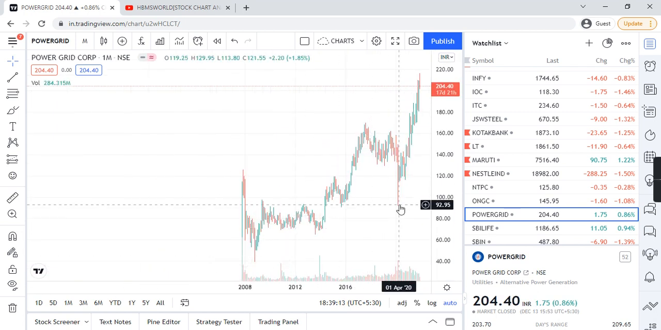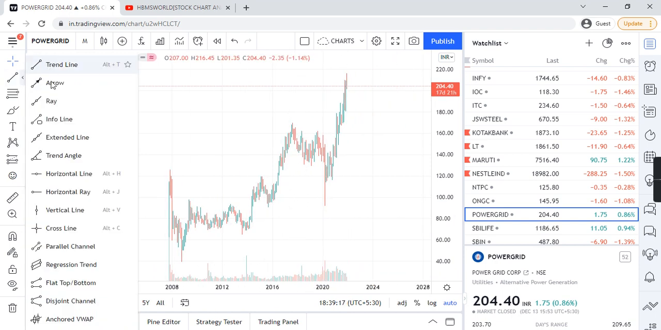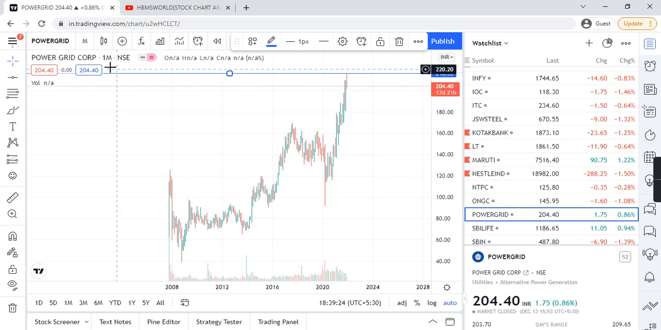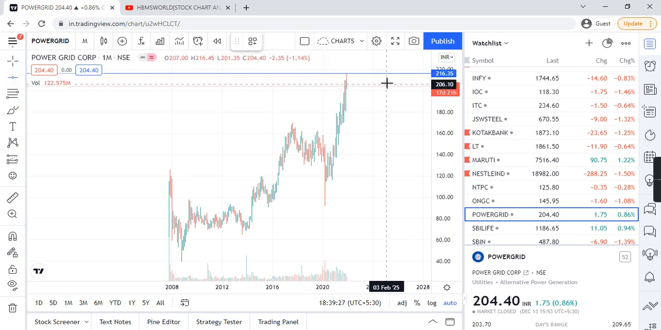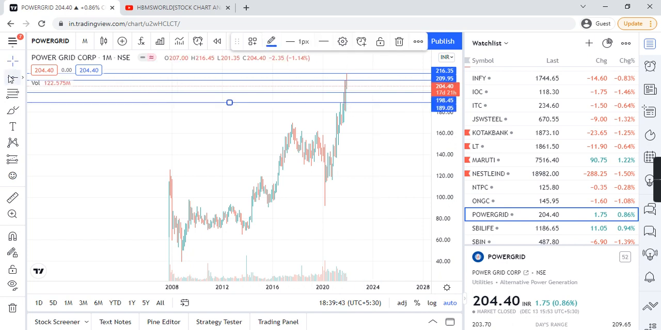As you all know, it started in 2008, and we try to find out the support and resistance. One biggest resistance is 216. Second resistance is around 209. Third is not a resistance right now, that is a support, 198. Fourth one is 189. I'm just finding the swing lows and swing highs.